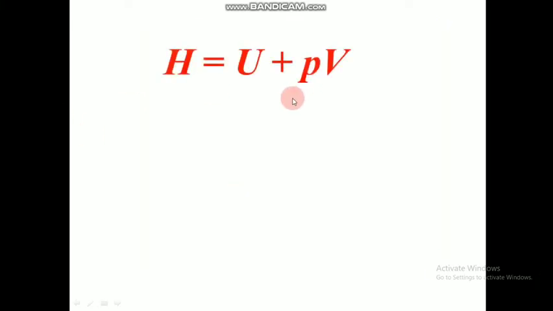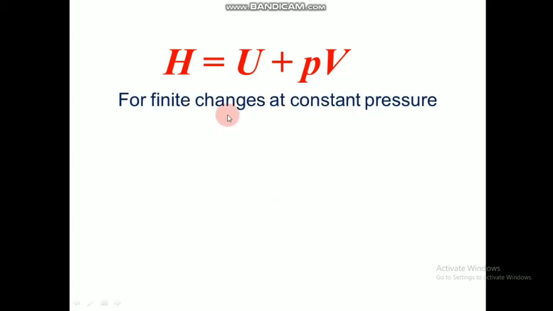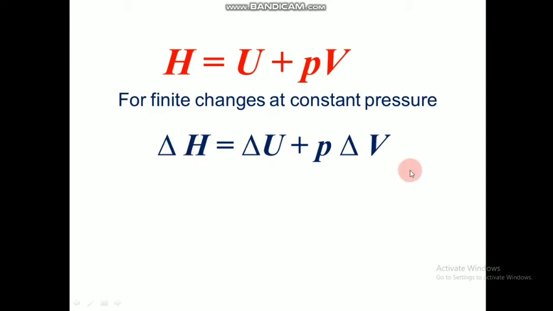So this is the expression for enthalpy, but for finite changes we can alter this equation a little. For a countable number of changes, we can write delta H equal to delta U plus the work term P delta V. Hence the sum of the internal energy change and the work term gives us the change in enthalpy.